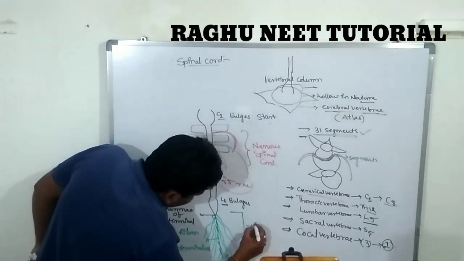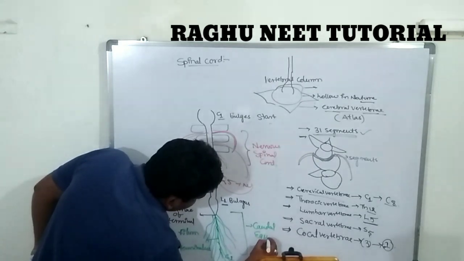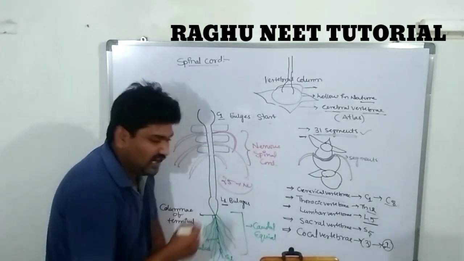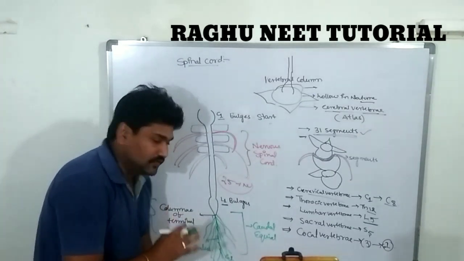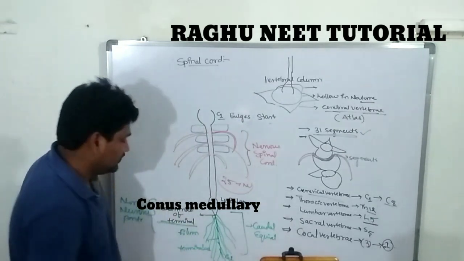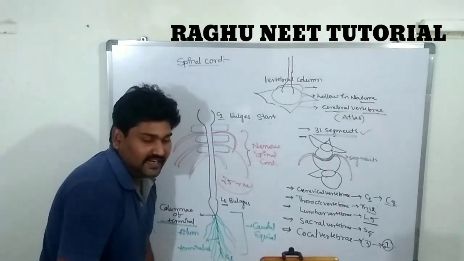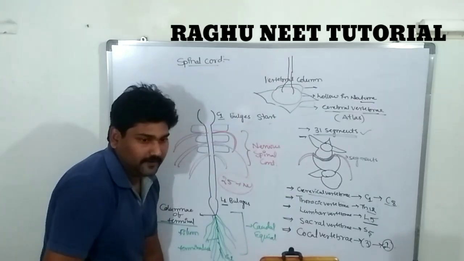This is called the cauda equina. What is that? Cauda equina. It is the last part of the spinal cord. So the spinal cord gives rise to nerves from which region? The end of the conus terminalis. So this is the information about the complete spinal cord. Next we are discussing the section through the spinal cord.